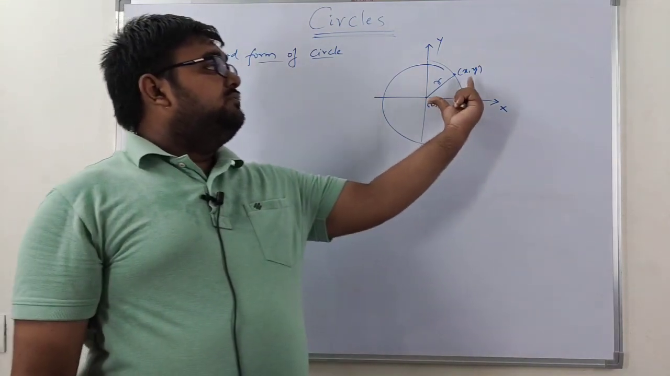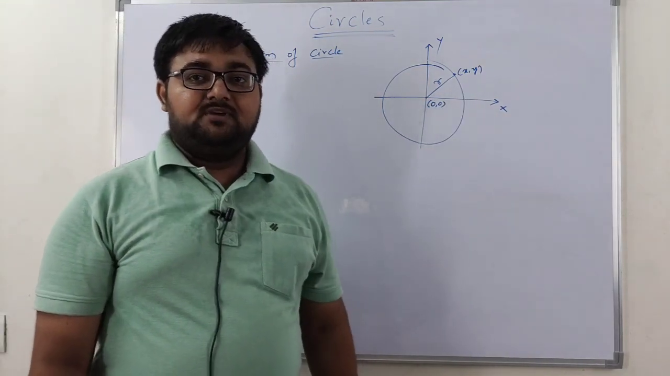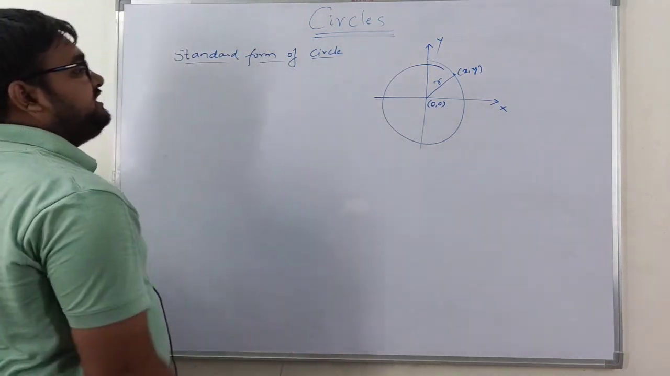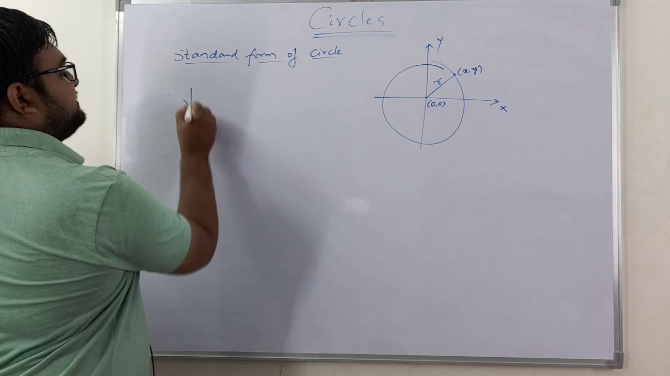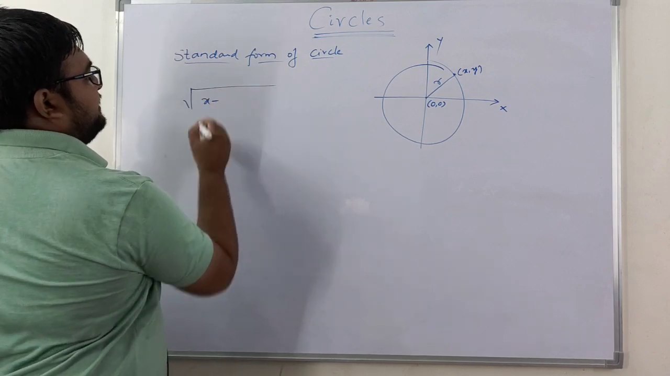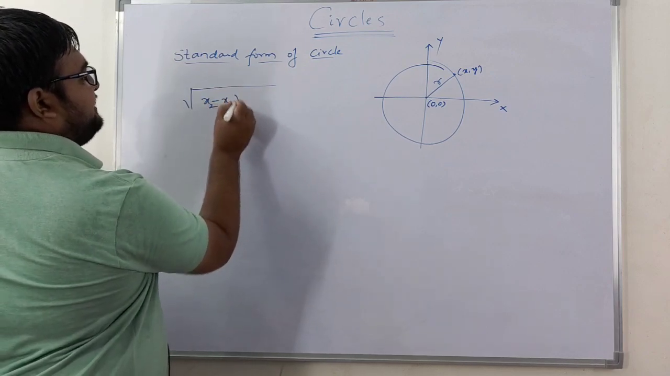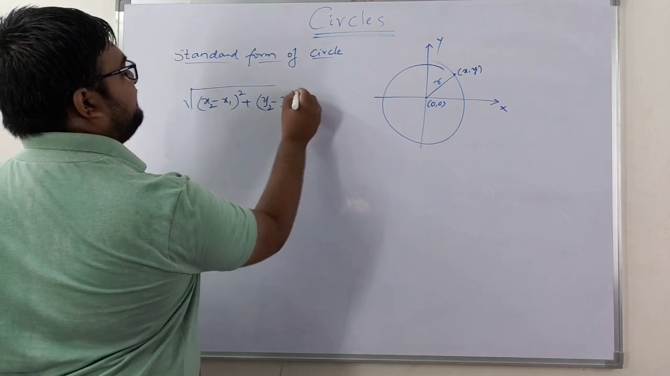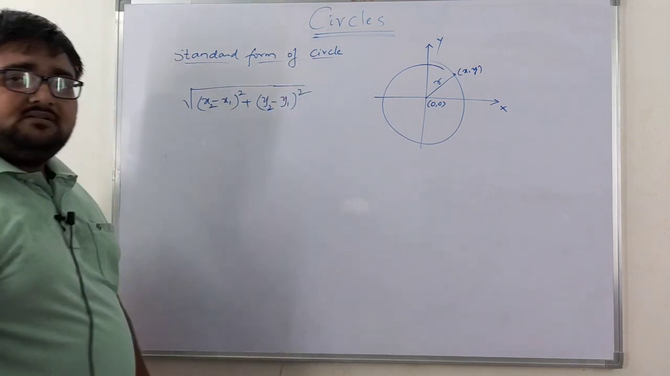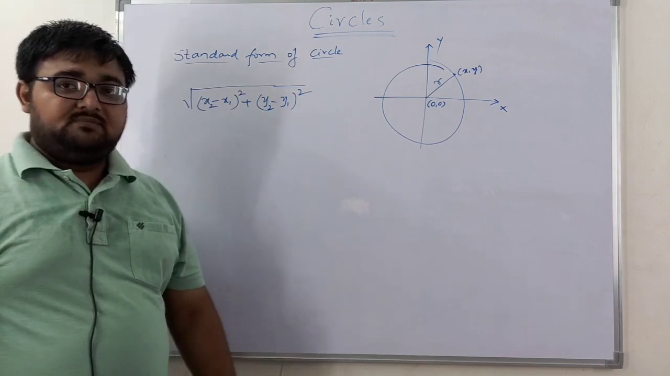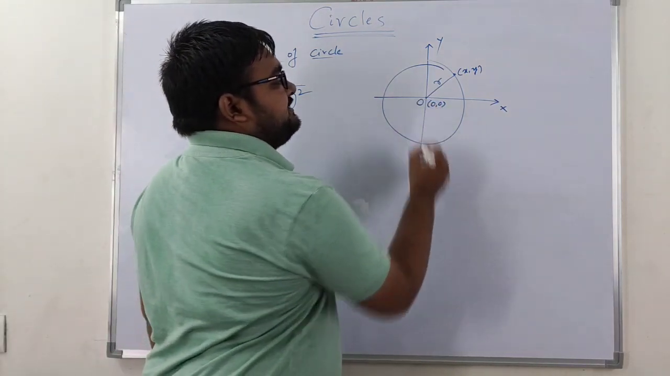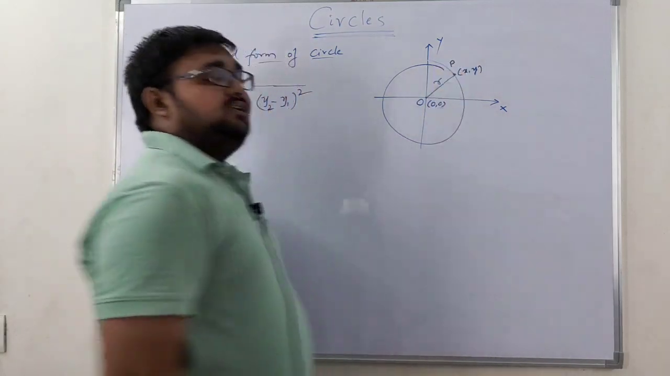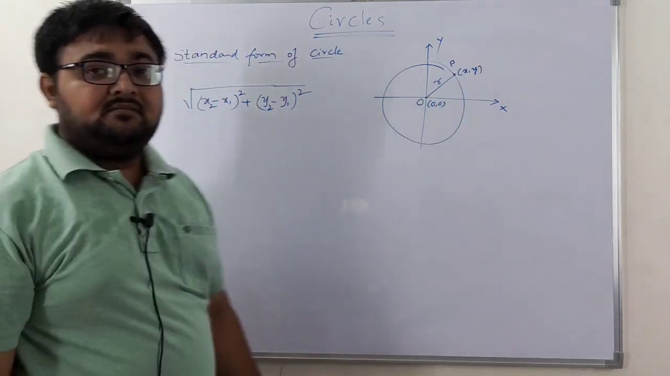Now we already know the distance between 2 points formula, right? Which we have learned in our coordinate geometry. So what is the formula? The distance between 2 points is the square root of x2 minus x1 whole square plus y2 minus y1 whole square. This is the distance between 2 points formula, right? Now let us consider this particular origin as O and this point as some P. Now from this figure, what can you say?